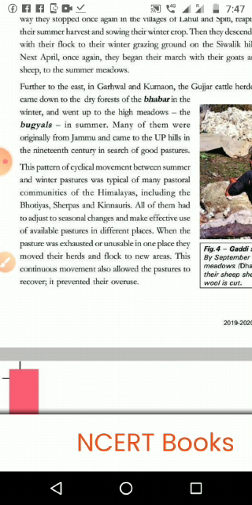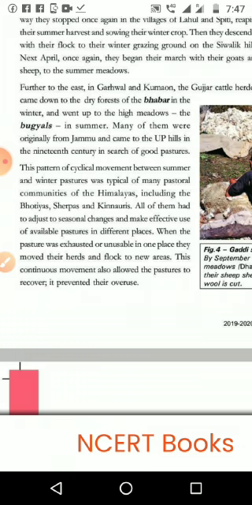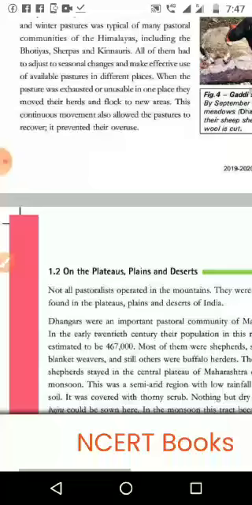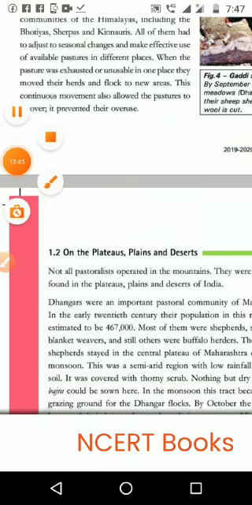Different groups of people have the same lifestyle. In the winter season, they come down to the foothills of the Himalaya, and in the summer season, they go upside. That is the mountain herders. Okay. We will continue next part with the plateaus, plains and desert.